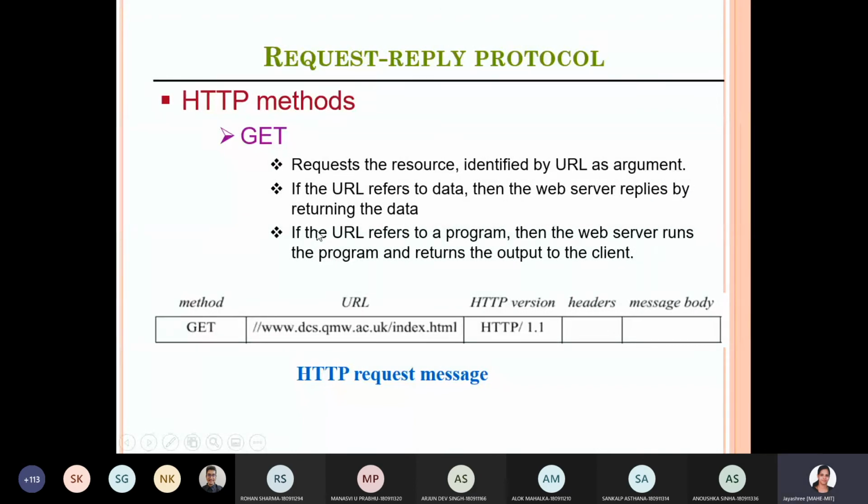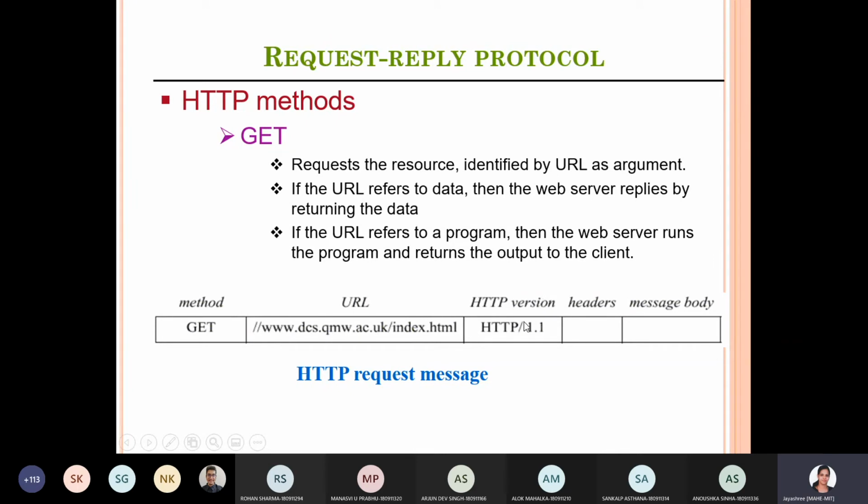Some of the methods used in HTTP: the GET method. It requests the resource identified by the URL as argument. So you type your URL in the browser, your client, and the HTTP method that takes that URL and makes sure you get the contents of that URL on your client machine is this particular method, the GET method. What it takes as argument is the URL you are going to pass.